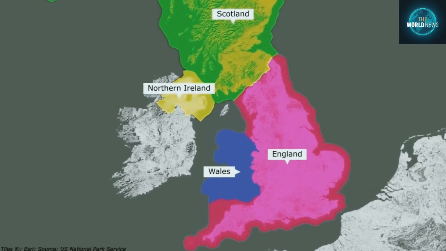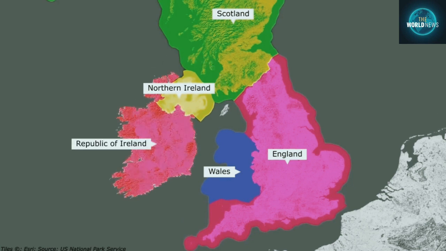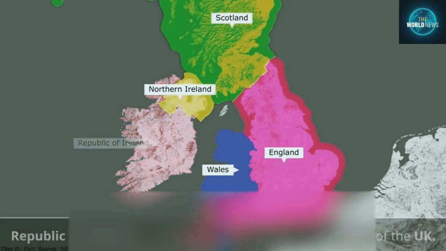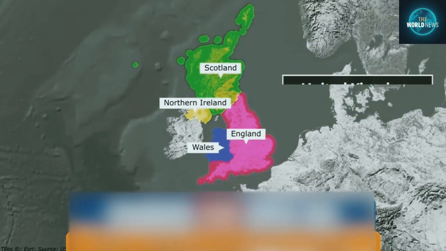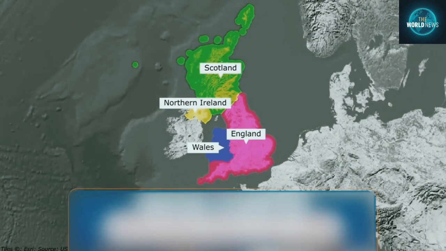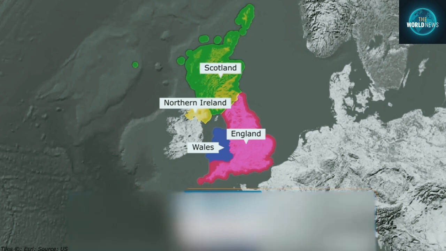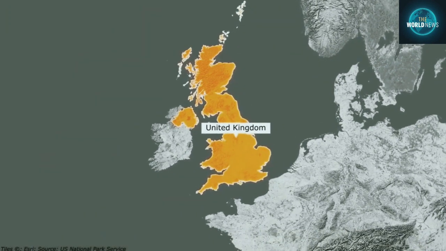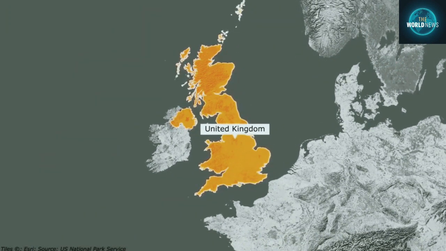That is, out of the 4 countries, only Northern Ireland is such a country whose land border is connected with the Republic of Ireland. But the Republic of Ireland is a separate country, which is not a part of the UK. Overall, the largest unit is the United Kingdom, or UK or Britain. The smallest units of this group are 4 individual countries. If we combine 3 of them, that's England, Wales, and Scotland, then we call it Great Britain. The islands located around these 4 countries are also included in the United Kingdom, that's UK.